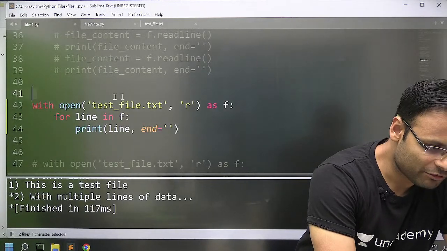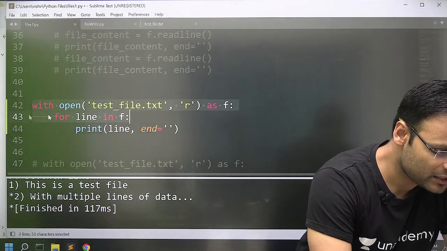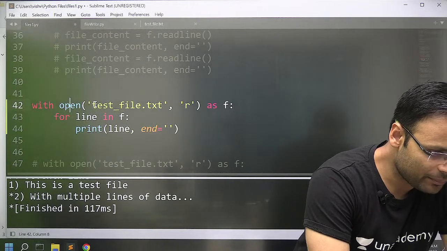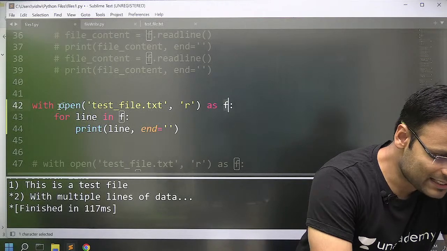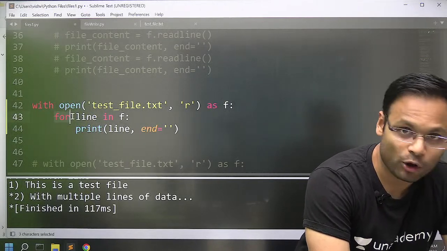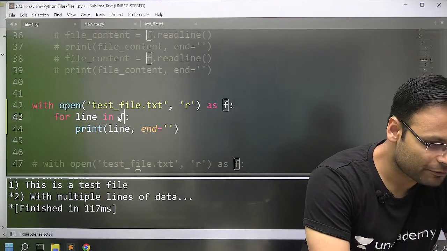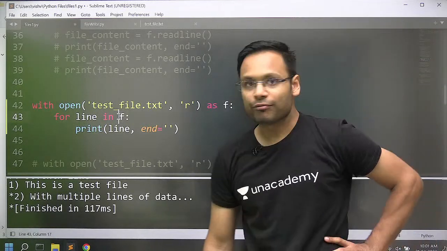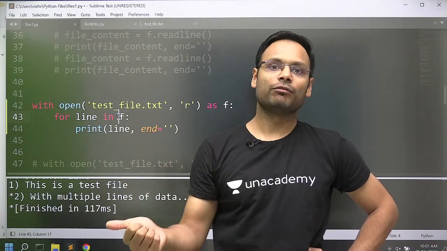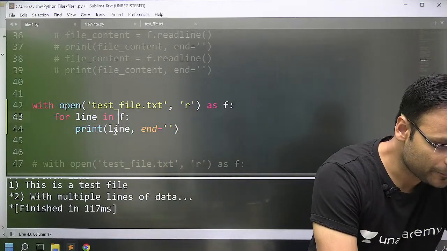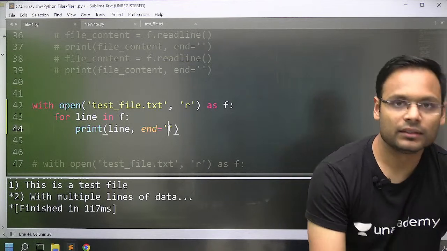I am opening the file in the same manner in the context manager, with open file name in single quotes, comma, in read mode as f. Inside it, I am writing a for loop: for line in f. When you say for line in f, it means this loop will run for each line of the file. And what I am printing is line, ending with a null string.